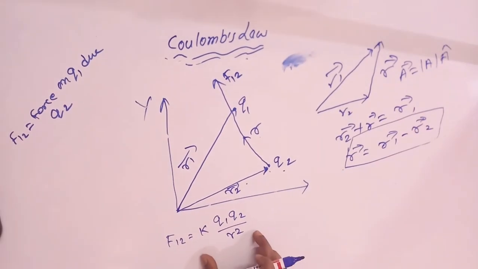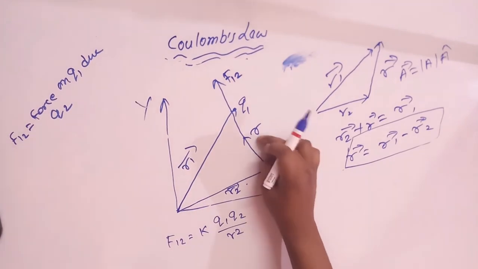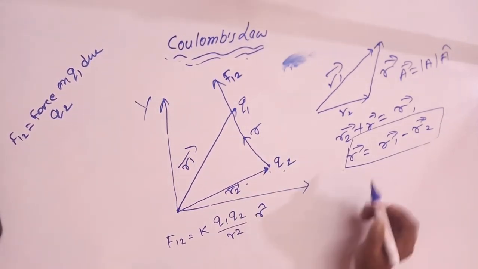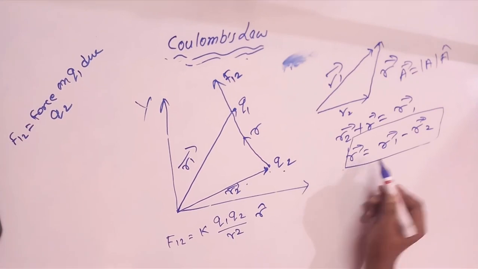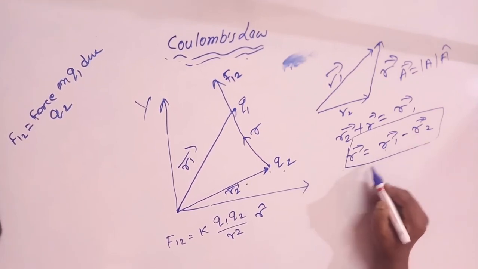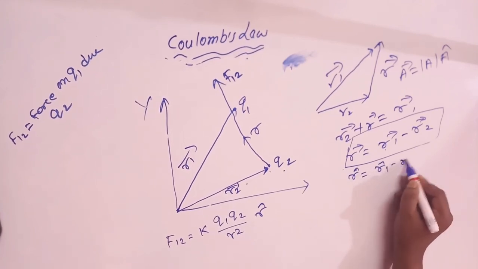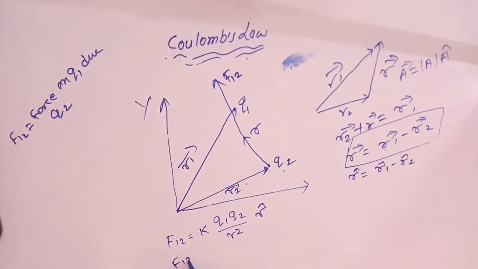So it is the magnitude, then the unit vector will be this. As we know that r is r1 minus r2, then the unit vector of r will be the unit vector of r1 minus r2.